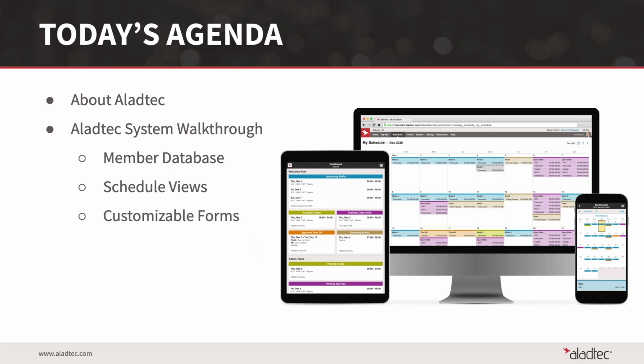We'll go over our customizable forms feature, which allows you to go paperless by creating electronic forms such as rig checks, end of shift reports, PO requests, and whatever specific forms your department or agency might need. From forms, we can share a little bit about how Aladtec reports work. See how you can take all the information in your Aladtec system and really filter it down and generate some really useful reports. Finally, we'll have a brief Q&A session at the end of the webinar.